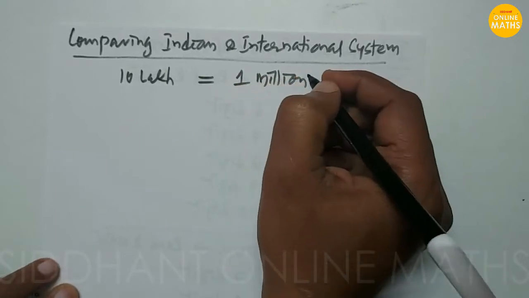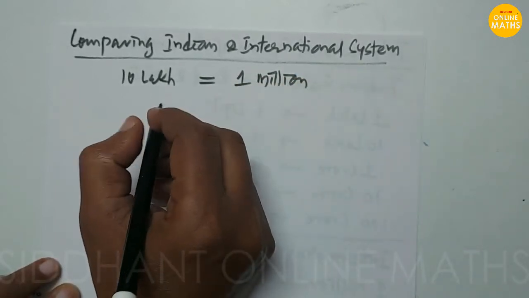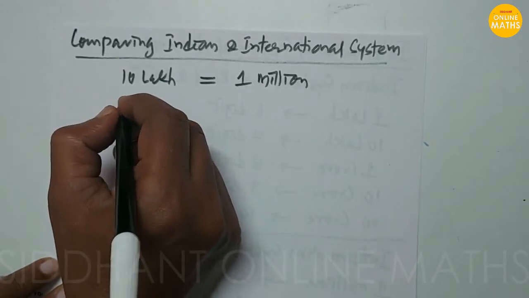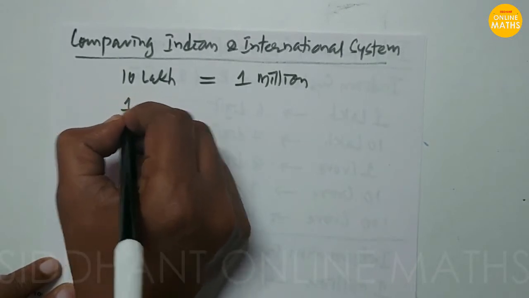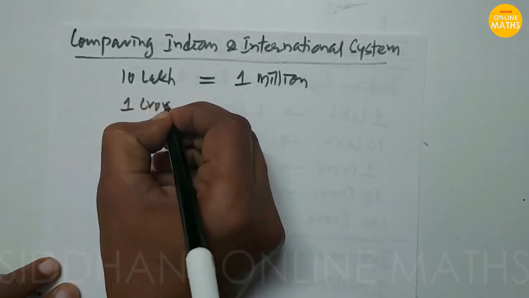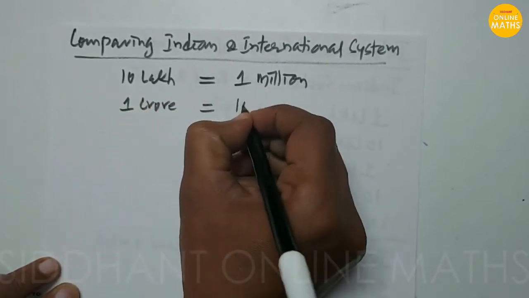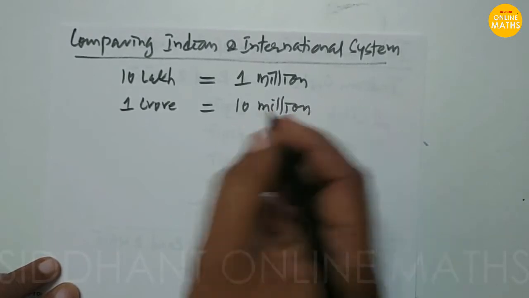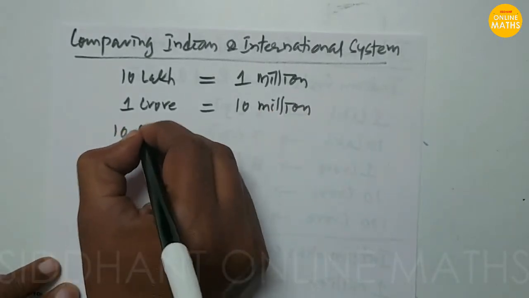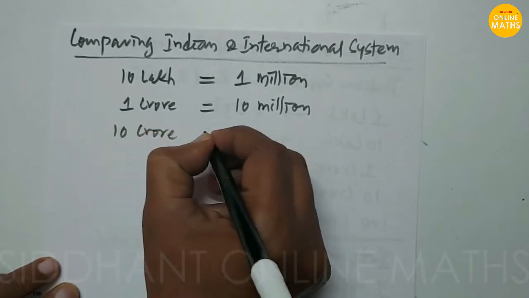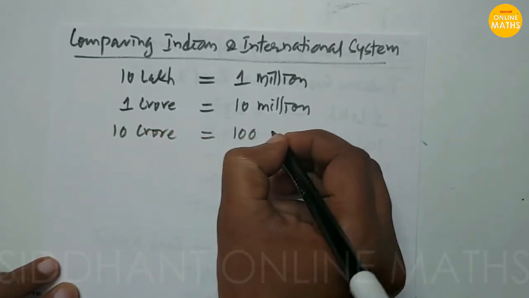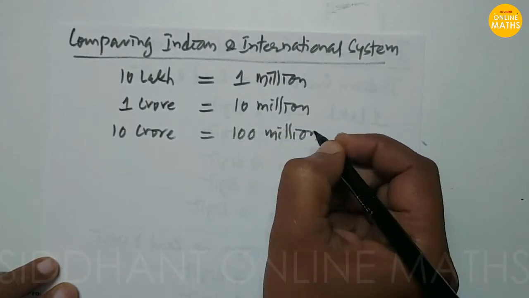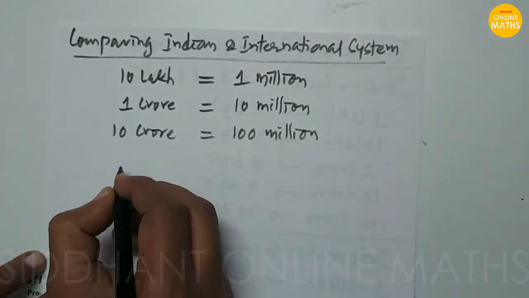Suppose you want to say 100 lakhs, that is 1 crore, which will be equal to 10 million. 1 crore in the Indian system will be equal to 100 million in the international system.